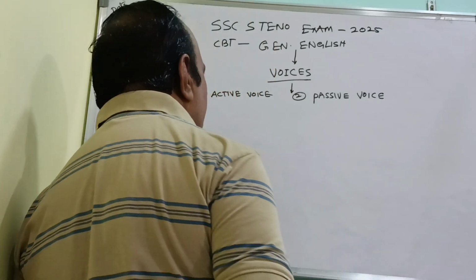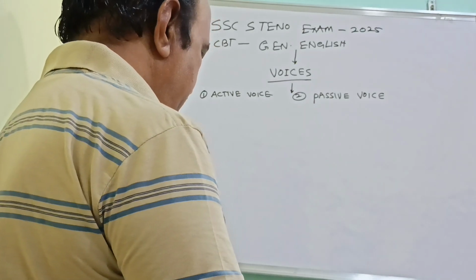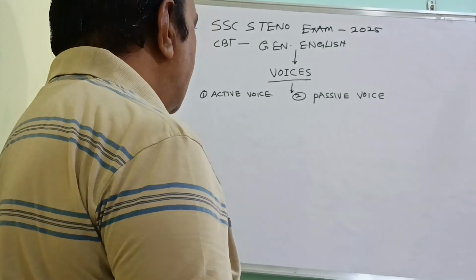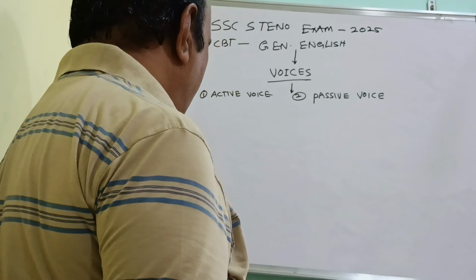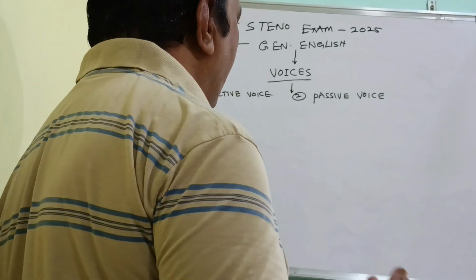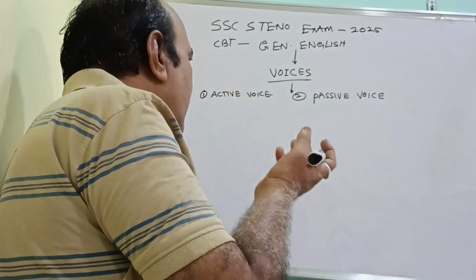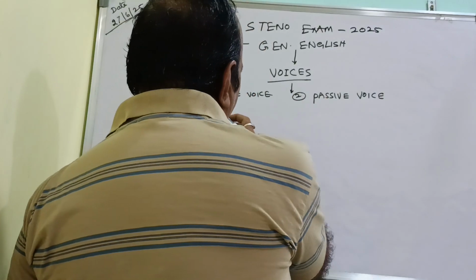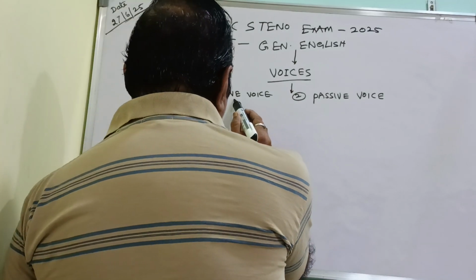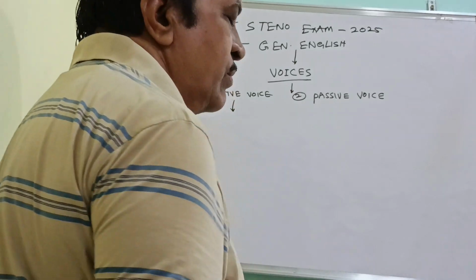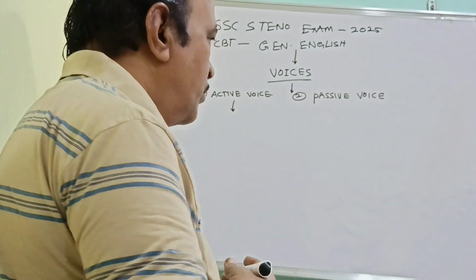See, I'll use examples. Voice is nothing but a form of the verb. That is telling something, it's called a voice. It is one form of the verb. So there are two types of voices. One is active voice, the other one is passive voice. I will explain the active voice with some examples here.